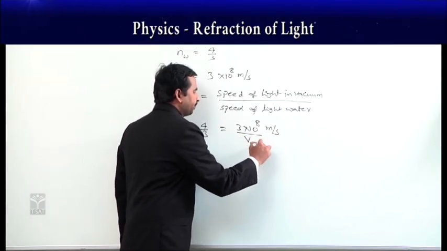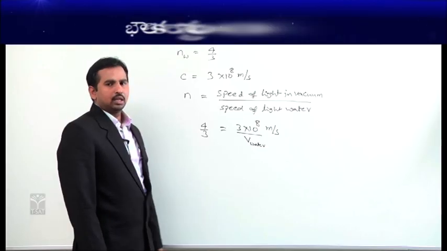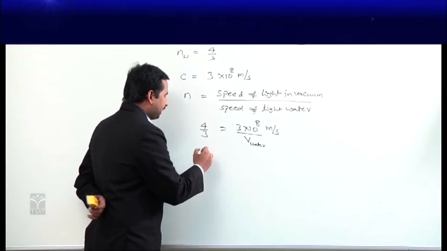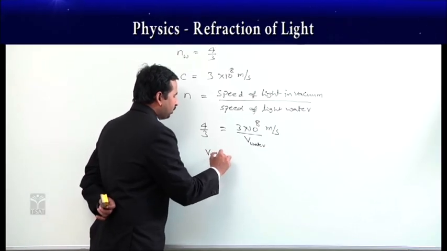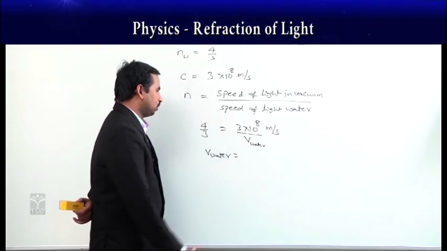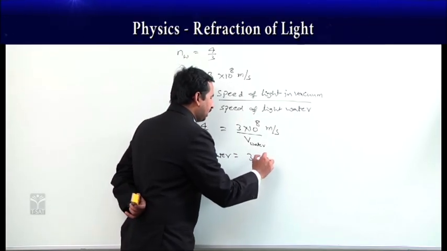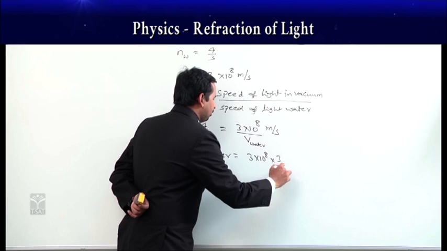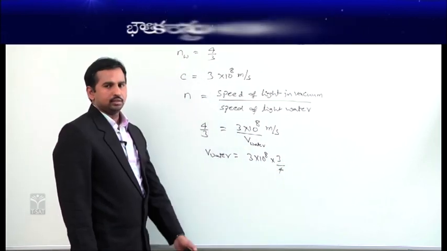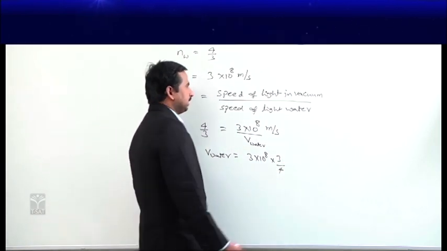If we cross multiply, the velocity of light in water is equal to 3 into 10⁸ into 3/4.